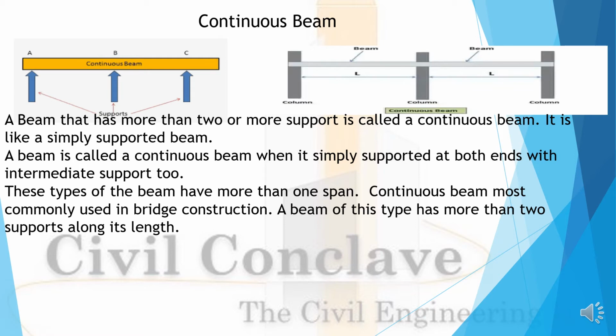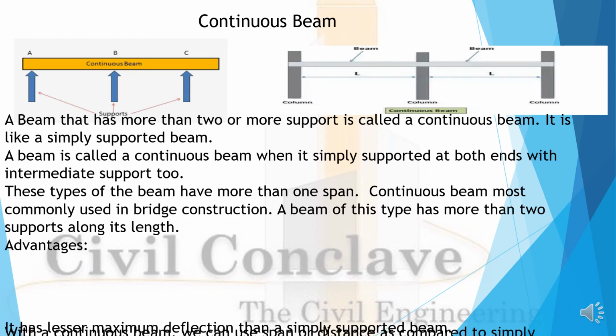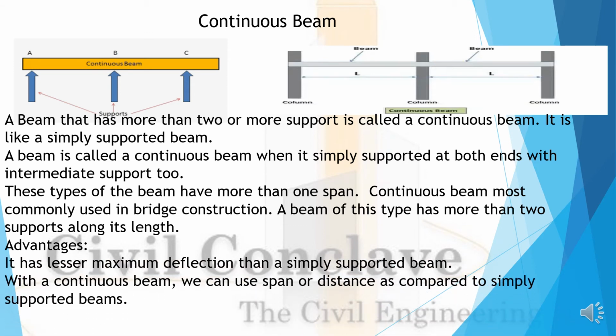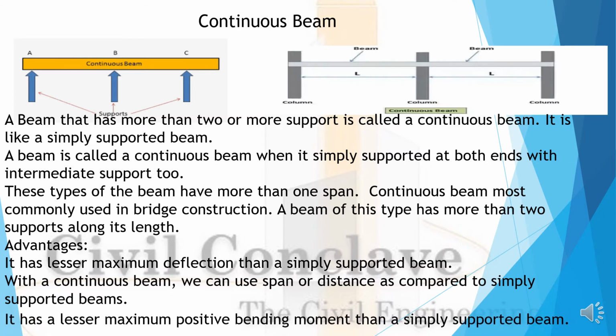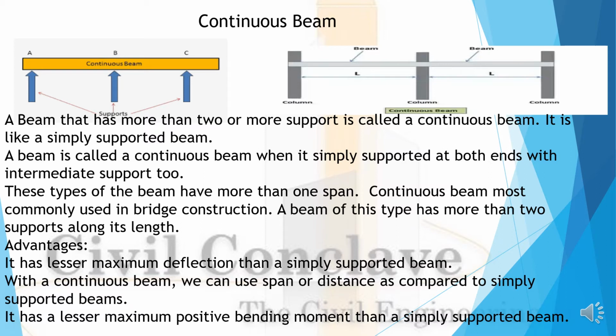Continuous beams are most commonly used in bridge construction. A beam of this type has more than two supports along its length. Advantages: it has a lesser maximum deflection than a simply supported beam. With a continuous beam, we can use a longer span or distance compared to simply supported beams. It has a lesser maximum positive bending moment than a simply supported beam.